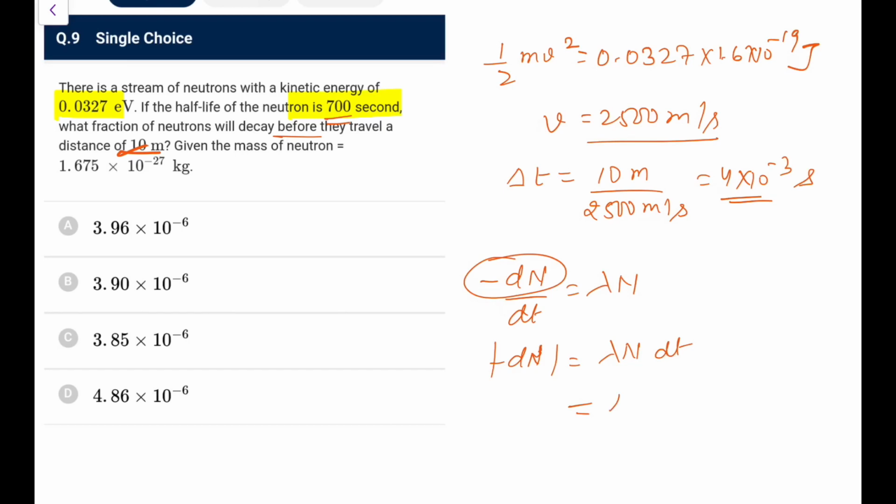So lambda would be 0.693 upon t half, which is 700, into N. So the fraction decaying would be minus dN by N into dt. You need not put N here. dt is 4 into 10 to the power minus 3, and if you solve it, this comes at 3.96 into 10 to the power minus 6. The options are very close and the calculations are not going to be perfect without a calculator.